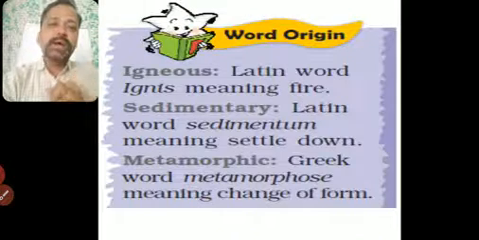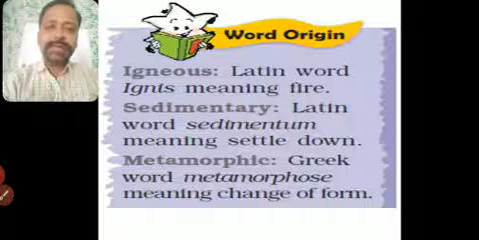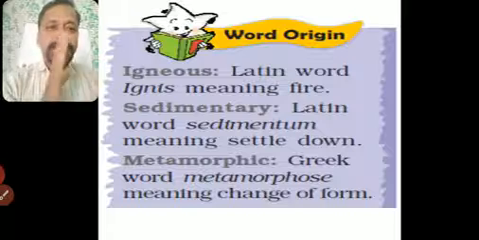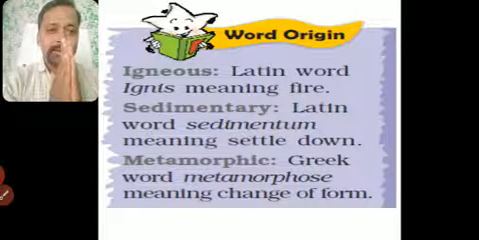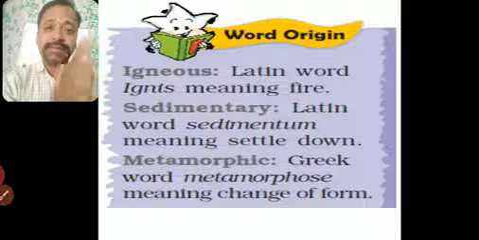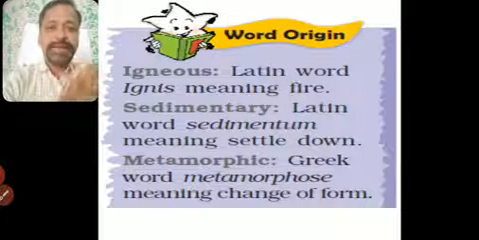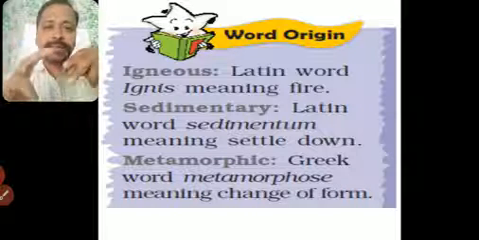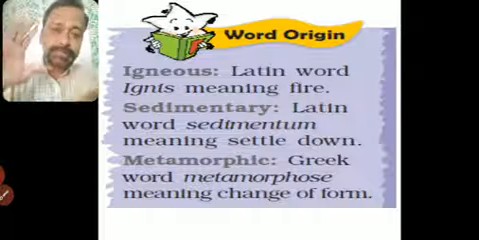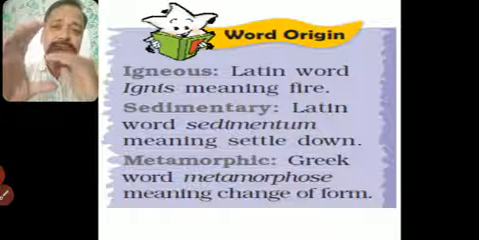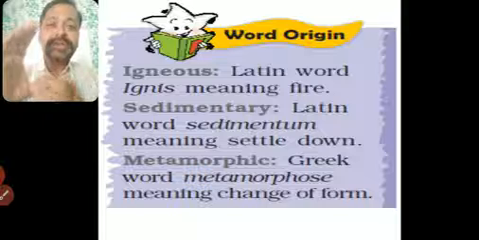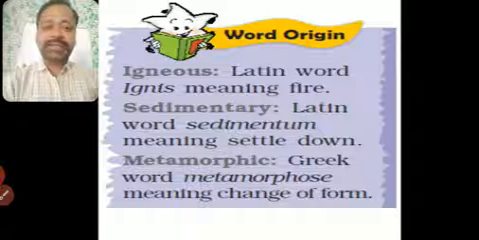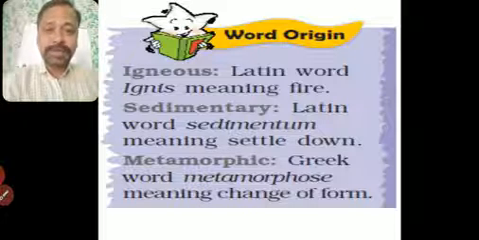First we'll see how these words originated. It's a fascinating story that most of the words come from the Greek or Latin word. The Latin word ignis means fire, so from here comes igneous rocks. Sedimentary comes from the Latin word sedimentum, meaning to settle down. Suppose you take a glass of muddy water and stir it, it will be brownish in color. Leave it for some time, all the sand particles will settle down. That is called sediment in science also.